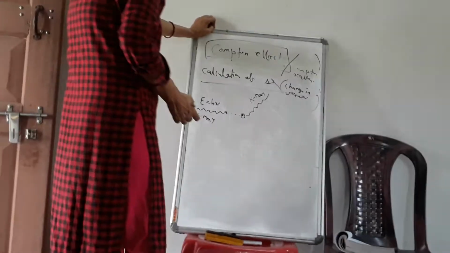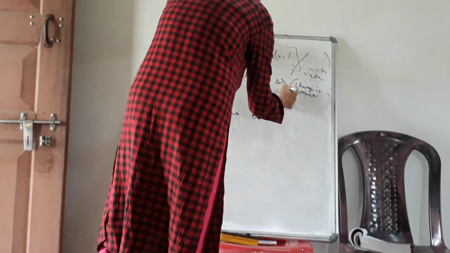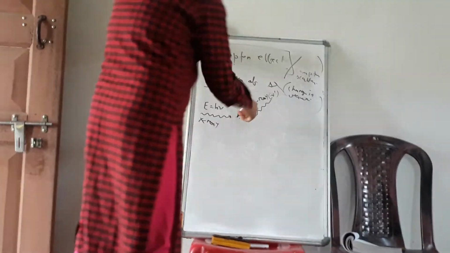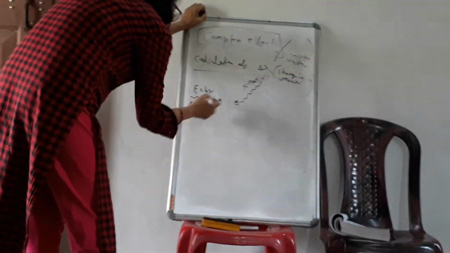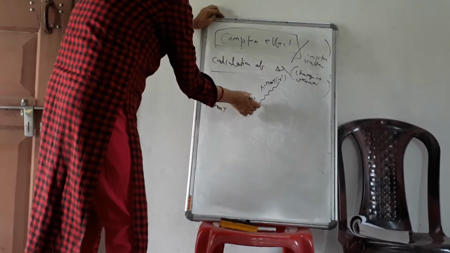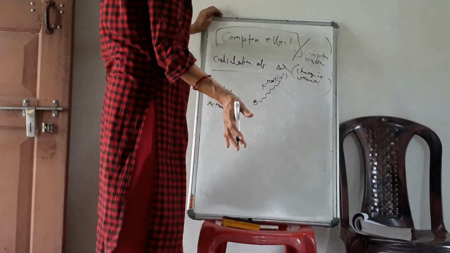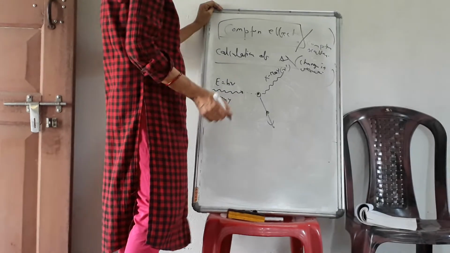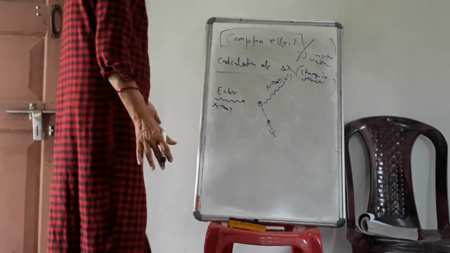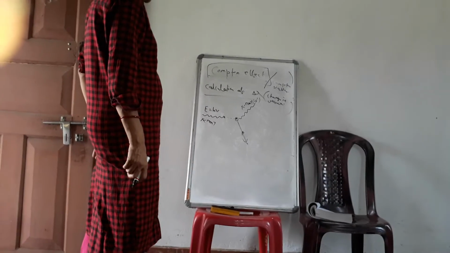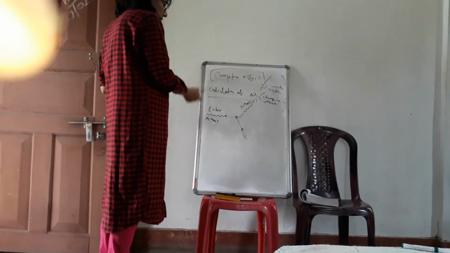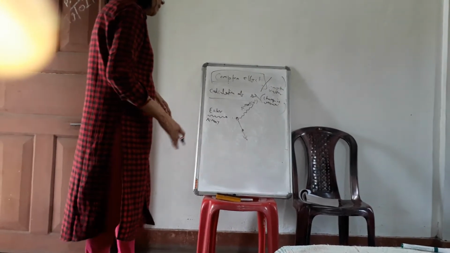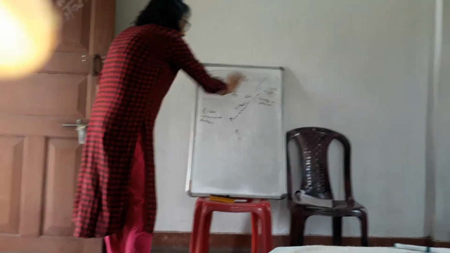Its frequency will change; let it be ν dash. The frequency will be less, because the wavelength will be more, so its wavelength will be λ dash. This is the incoming X-ray, this is the scattered X-ray, and the electron itself will also be deflected in some direction, like a recoil particle. This is the recoil electron. We will analyze this process like any scattering or collision process: we can apply energy conservation and momentum conservation, write the energy equation and momentum equation, solve them, and finally get delta lambda.